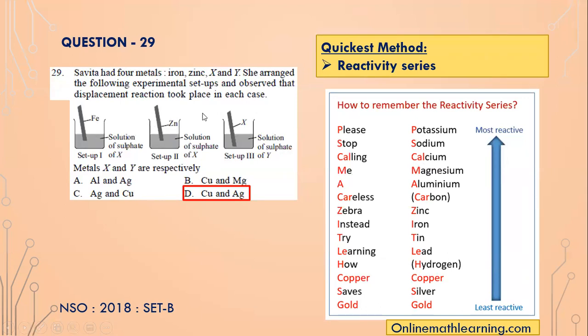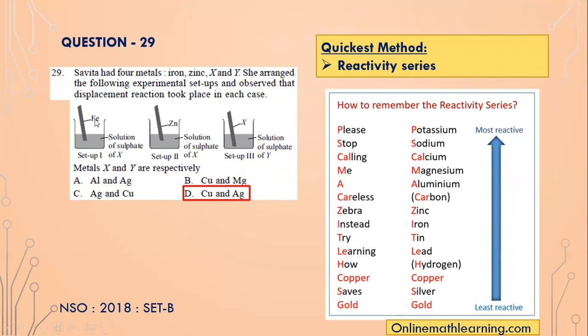So again in this reaction, displacement will take place in which case? X and Y are copper and Ag, argentum, which is silver, isn't it? So copper is more reactive than silver, and that's why a displacement reaction will take place, isn't it?